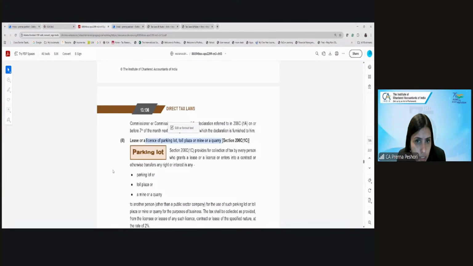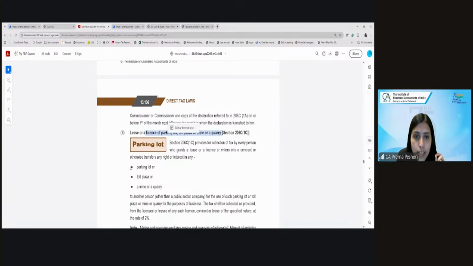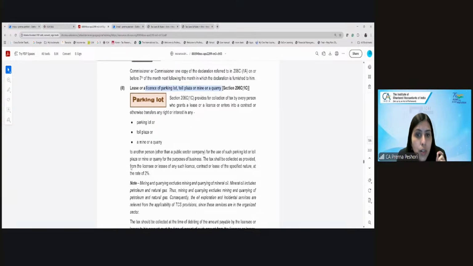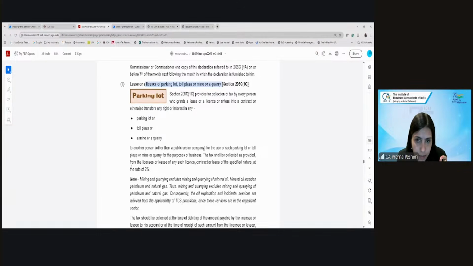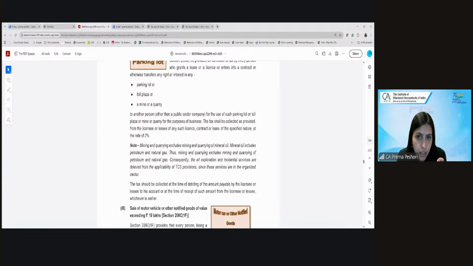So basically, when you lease out parking lots, it's very common that the parking lots are maintained by some agency. The toll plaza is maintained by some agency. So in those cases, the lessor has to collect the TCS at the rate of 2%. But mining and quarrying excludes mining and quarrying of mineral oil, which includes petroleum and natural gas.